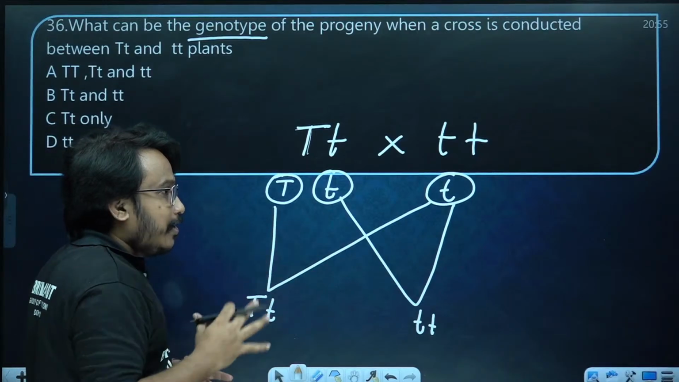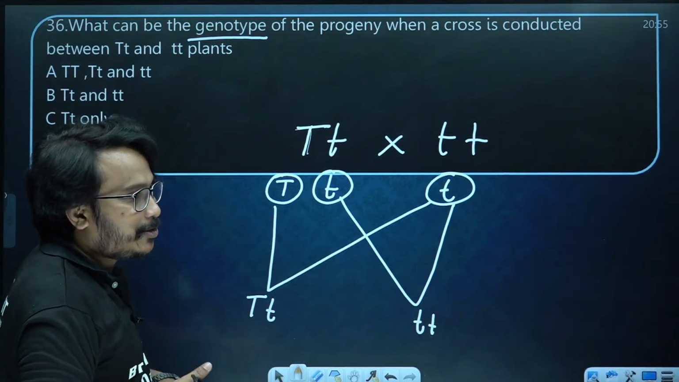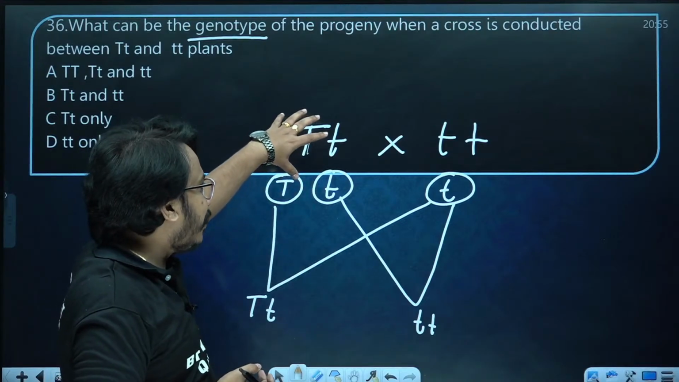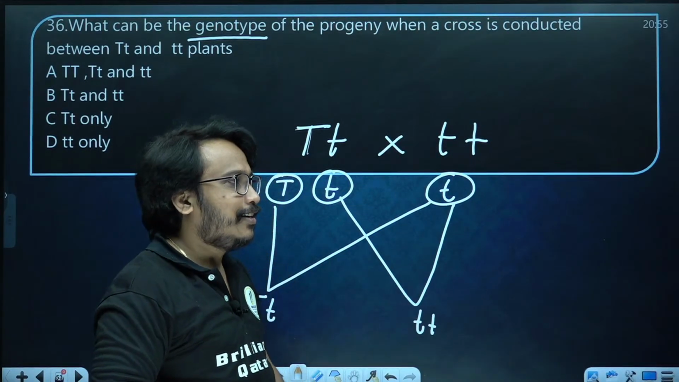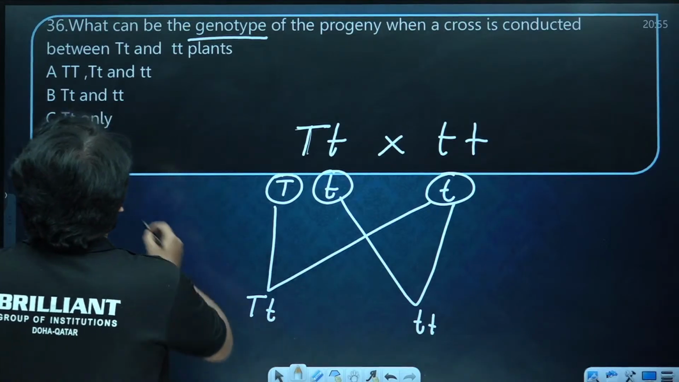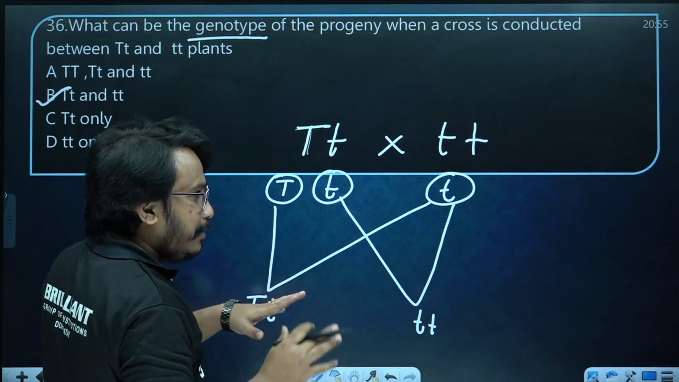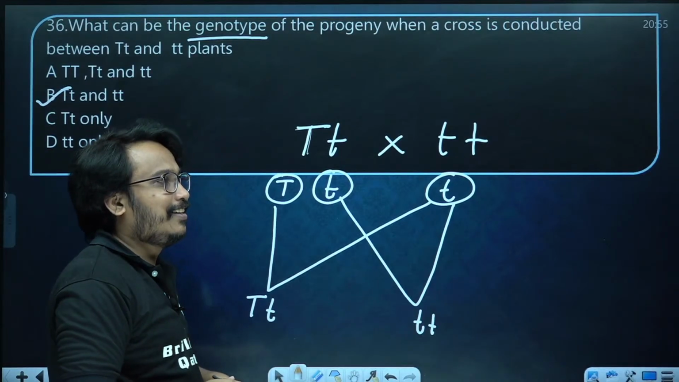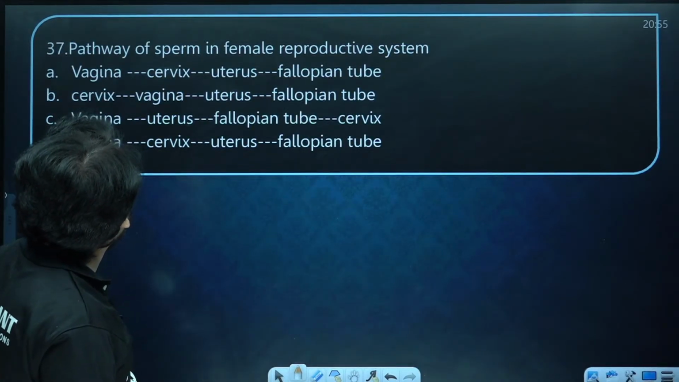So don't simply answer, check the question carefully. What I have written is a test cross. Crossing a dominant heterozygous with a recessive parent is a test cross. Hope you got it. So the answer is B. Don't simply jump and answer due to anxiety, check it carefully, otherwise this can be a mistake. Now, got it? Okay, sure. Now let's move to the next one.